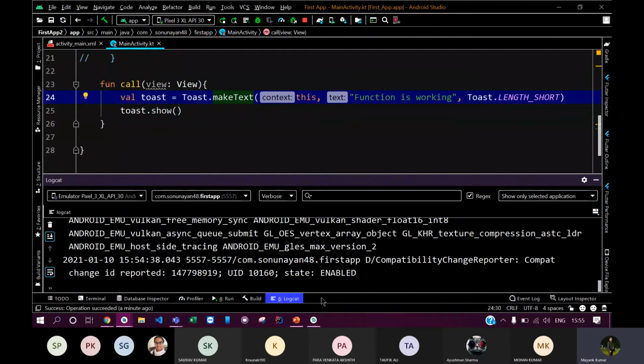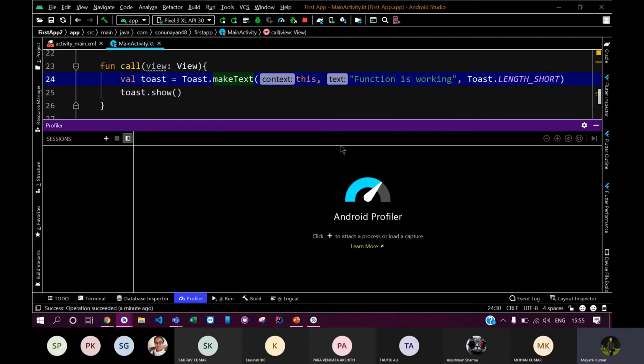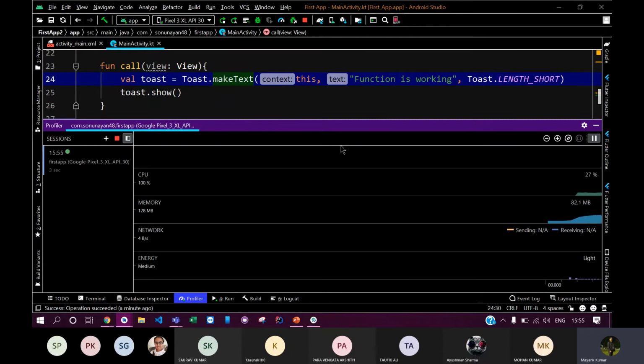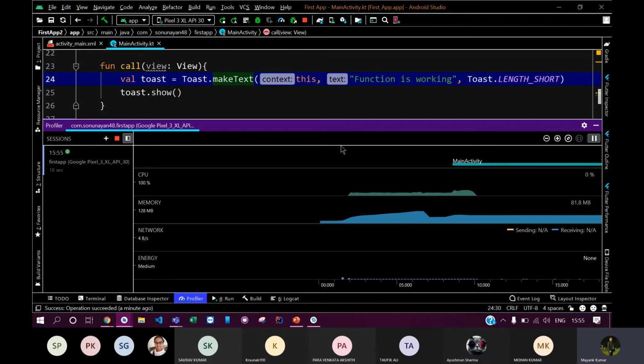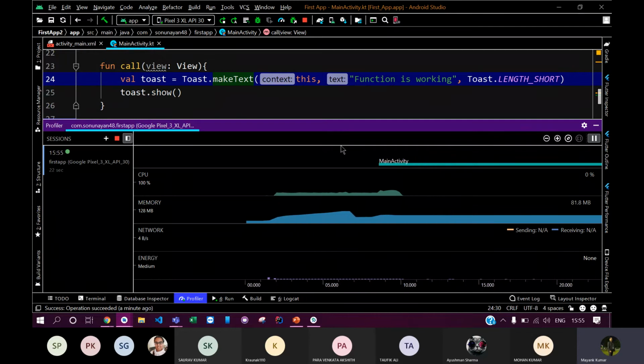Another thing in Android Studio I would like to show you is the profiler tool. What a profiler actually is: your app is using some resources of the smartphone. All smartphones contain some resources, like RAM, CPU and some ROM. So the Android app is using some resources, and you can monitor those resources from the Android Profiler tool.